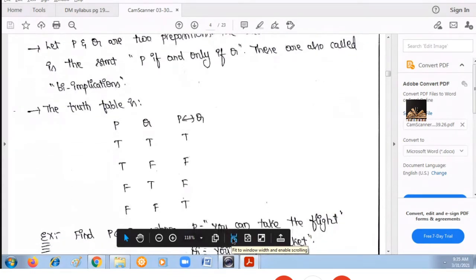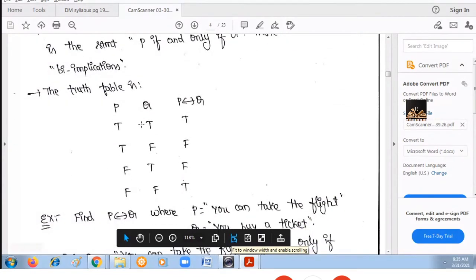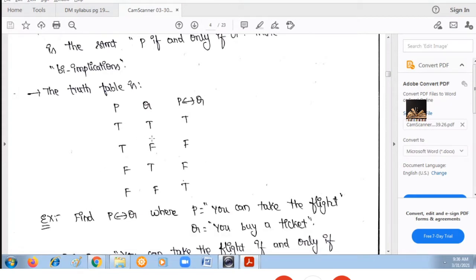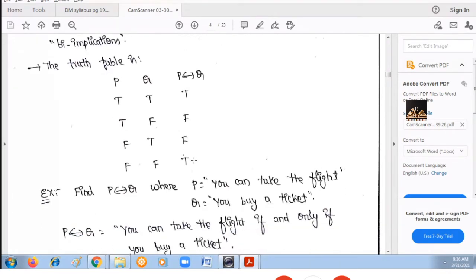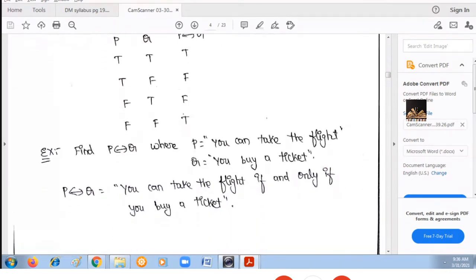That means if P and Q both are true, then the result is true. If P and Q both are false also, the result is true. If any one of the values is false, then the result is false. So that is the reason for the first and fourth combinations, the result is true. For the remaining combinations, where any one of the values is false, the result is false. Now see how to get the compound statements.